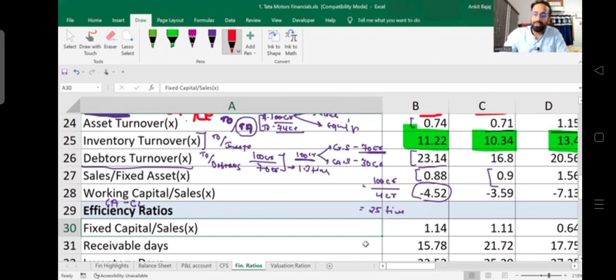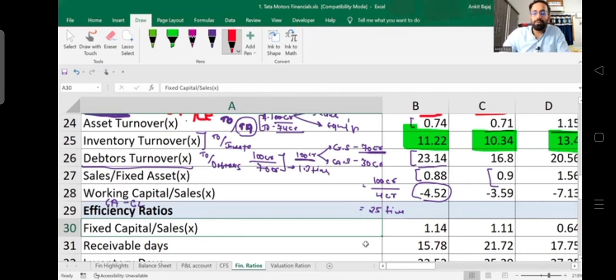Now, why do you calculate working capital upon sales? Because your sales is very much linked to working capital. Why? Because we have seen current asset minus current liability. Current liability includes creditors, short-term loans, and provisions you have created. Current assets include debtors and any loans and advances you have given. Debtors and creditors are an important part of sales.